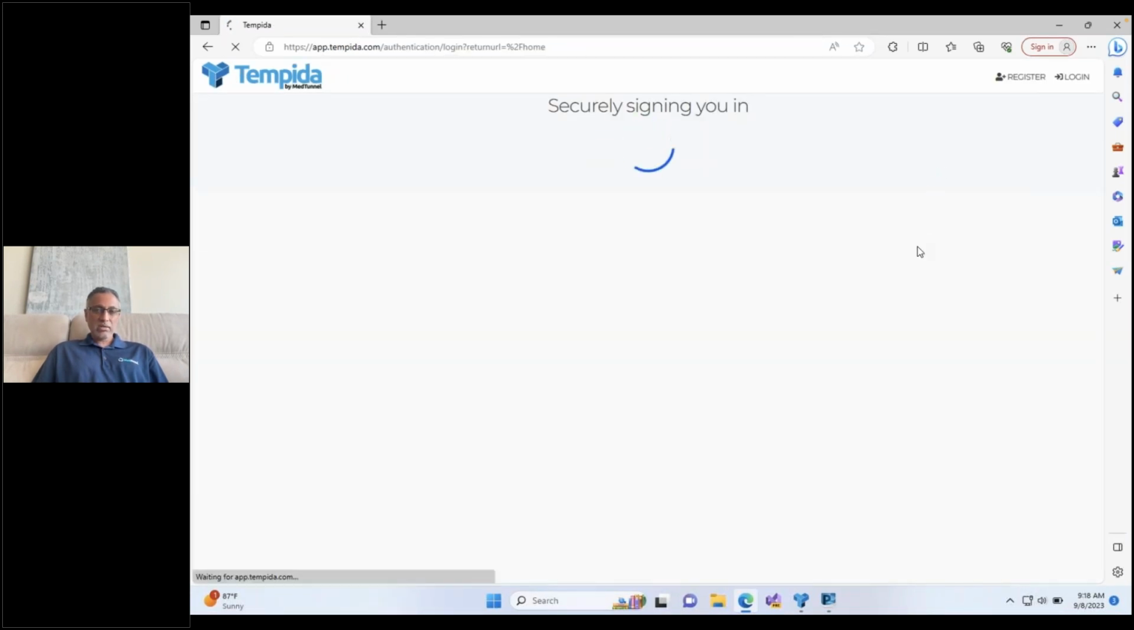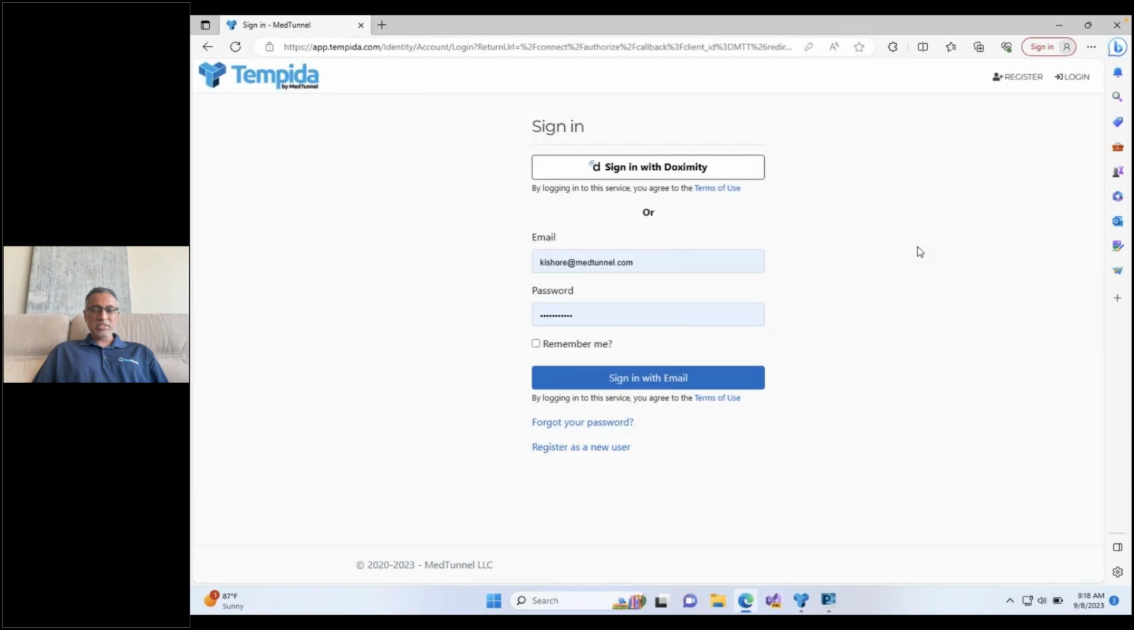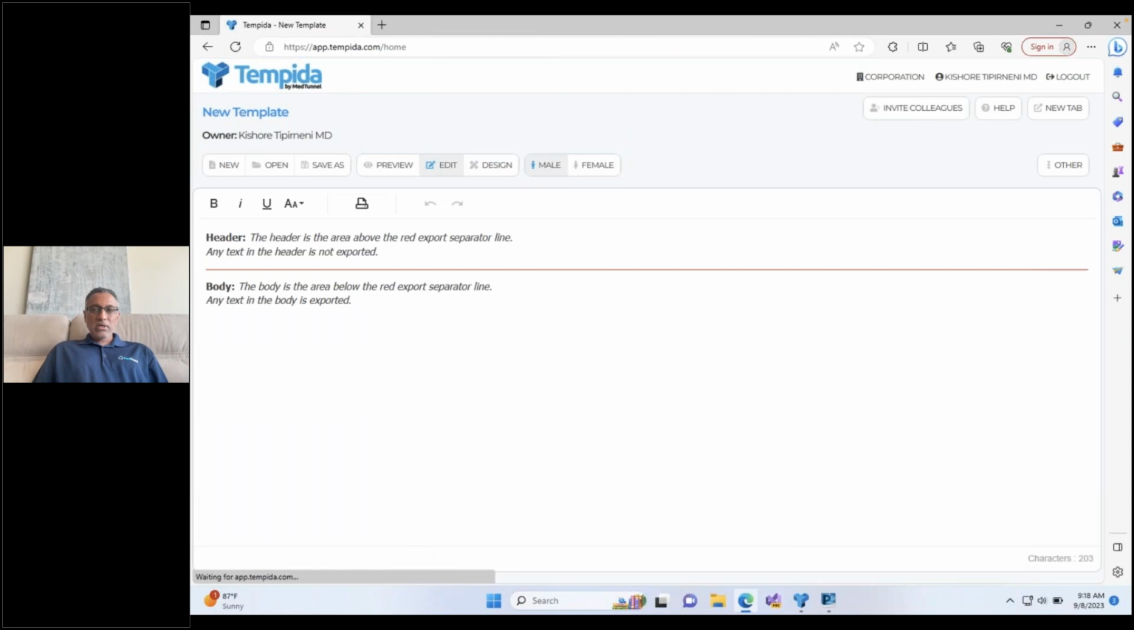Once you log in, you'll be presented with what we call the Tempida editor, which is where your notes get generated. In this example, I'm going to show you a lot of orthopedic stuff. Obviously, Tempida can be used for any clinical practice that requires documentation.